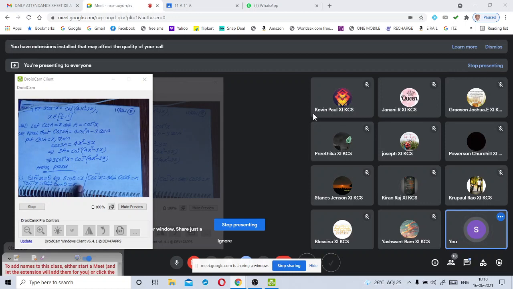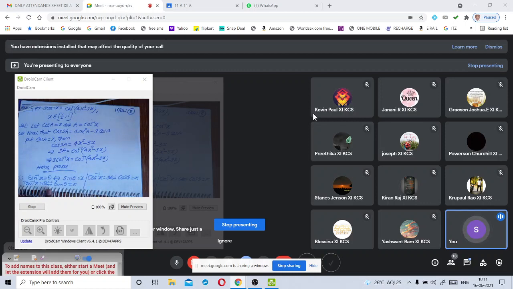Okay, my dear children, will you remember these equations? Whenever you are doing sums related to inverse trigonometric functions, and when you are assuming this equation, sine inverse of x is equal to theta, immediately you should write this one. Keep the implies symbol, and sine theta is equal to x.